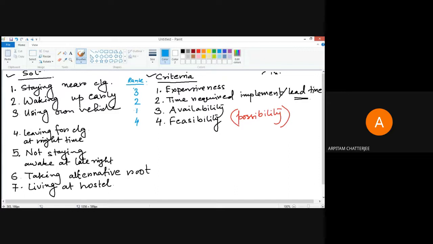Now again I'm saying I have made one mistake here which may not end up in a good solution, because I have ranked feasibility top, but actually I have not taken any solution which is not feasible. So what will happen, you have to understand this importance, that if you take a criteria which does not have much variance and much difference in impact, it is almost the same for everything.